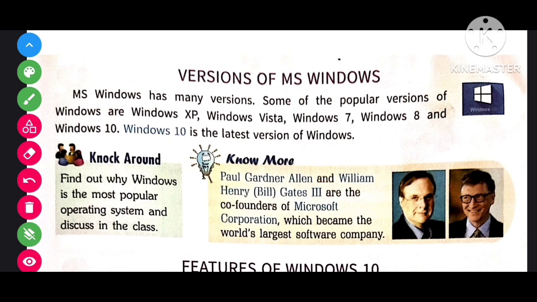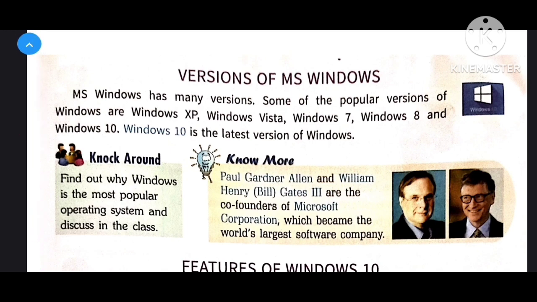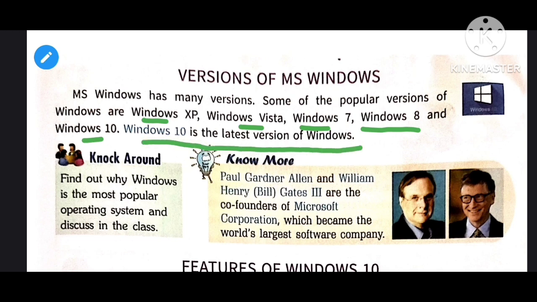MS Windows has many versions. Some of the popular versions of Windows are Windows XP, Windows Vista, Windows 7, Windows 8 and Windows 10. Here you can see Windows 10 is the latest version of Windows. Whatever we are using, our latest version is Windows 10. Keep in mind, Windows 10 is the latest version of Windows.